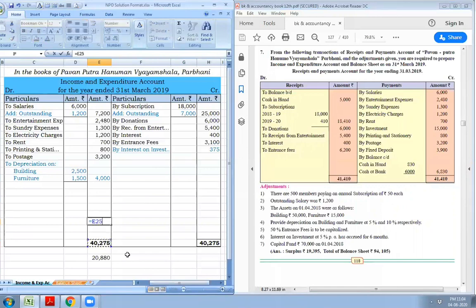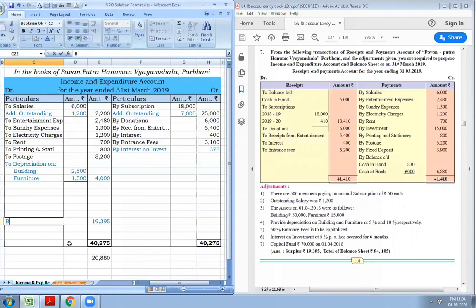We will deduct rupees 20,880 from 40,275 and the difference is rupees 19,395. This is the surplus for the year.